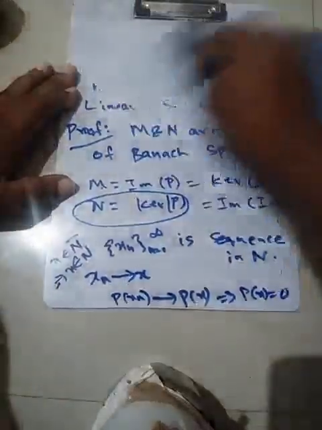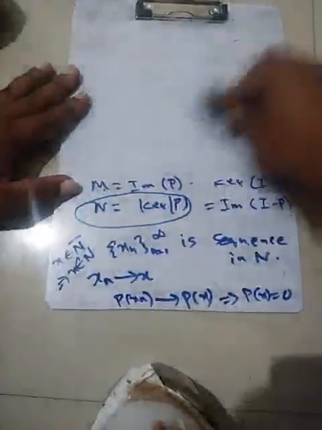The converse, we'll try to see what happens to the converse: you start with two closed linear spaces, and the space is a direct sum, that is, every element is a unique linear combination. Then you can define a projection and get a projection map out of it. So before that, let's try to prove a proposition about Banach spaces.